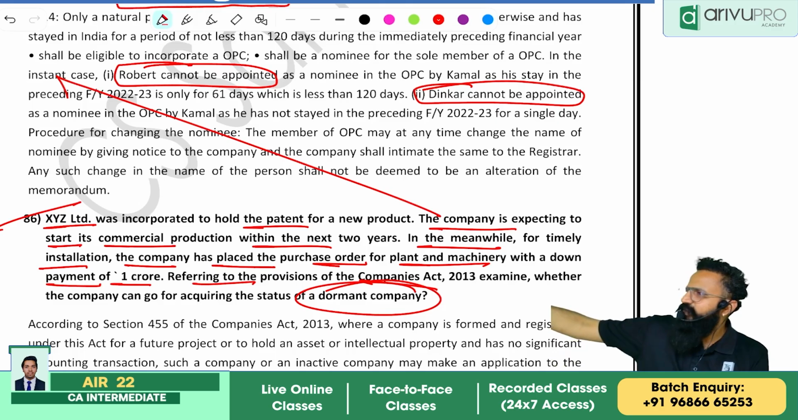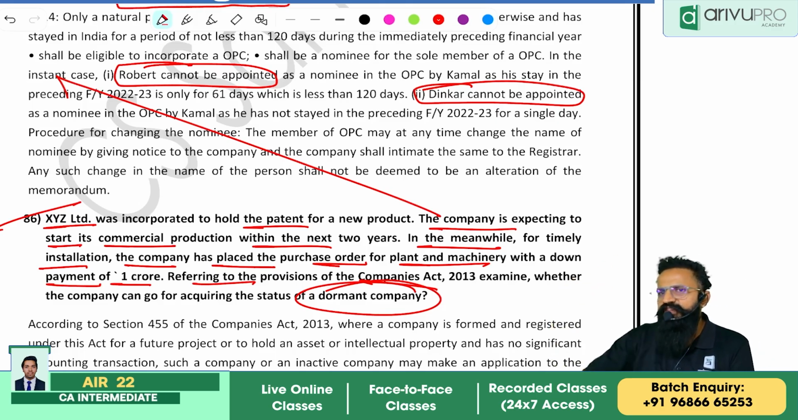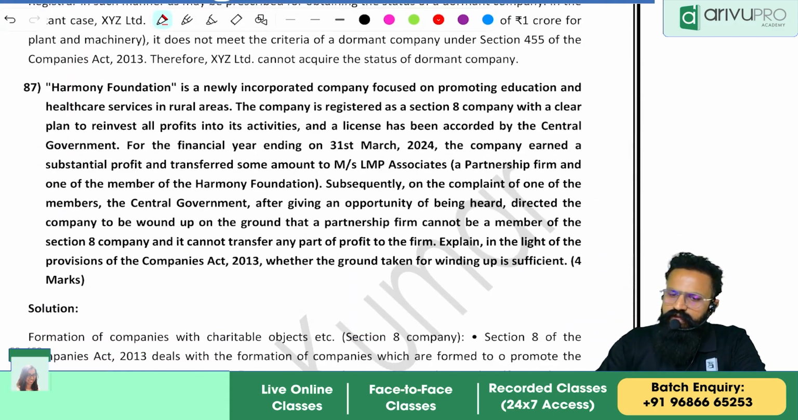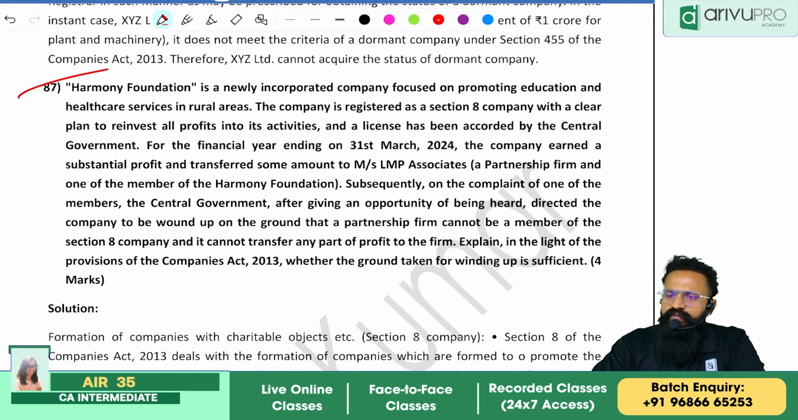Here you have paid money for plant and machinery. 1 crore is significant and hence the company cannot go for dormant status. Clear?